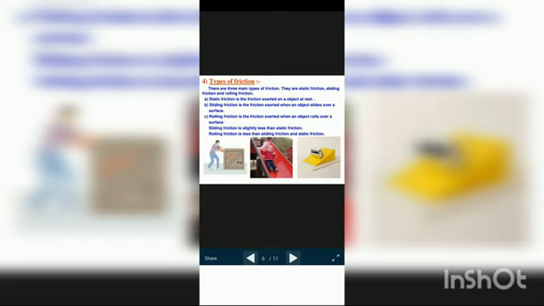So can you see the slide, children? Force of friction is a force which opposes the motion of an object over a surface. So whatever object is moving on a surface, that is nothing but friction. The force of friction acts between the object and the surface. For example, a bicycle, isn't it? It will be moving on the surface itself. So there is a contact between the surface and the object, which is the bicycle.